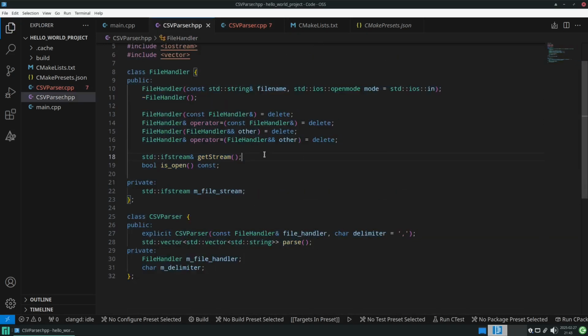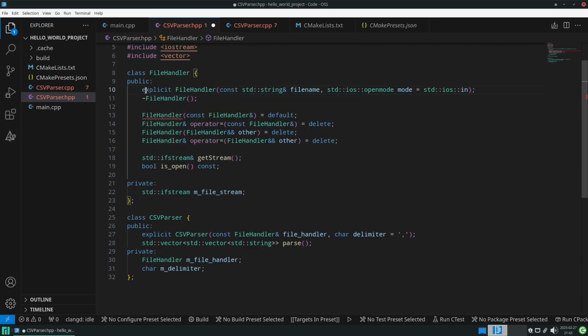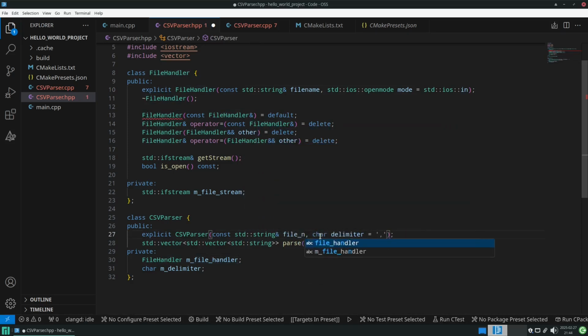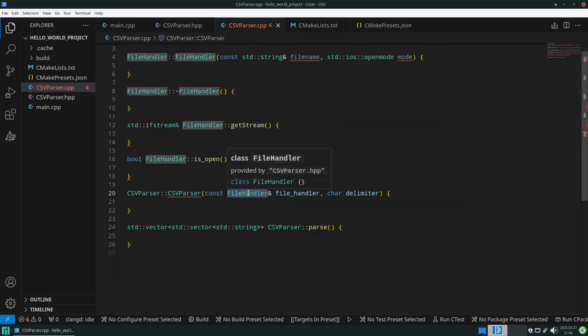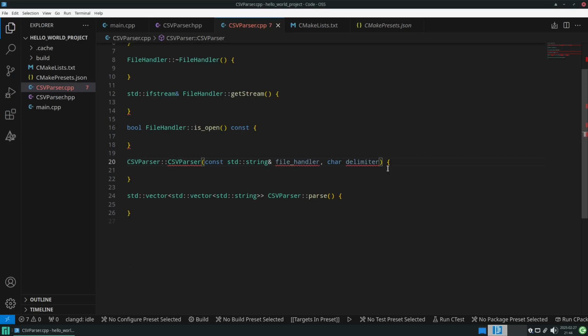So I just realized that we need to have these to handle our file handler. I will mark this as explicit again, but instead take in here an std string with the file name. And we need to adjust it here as well. And with that, we can start to implement all of these. So let's start here.